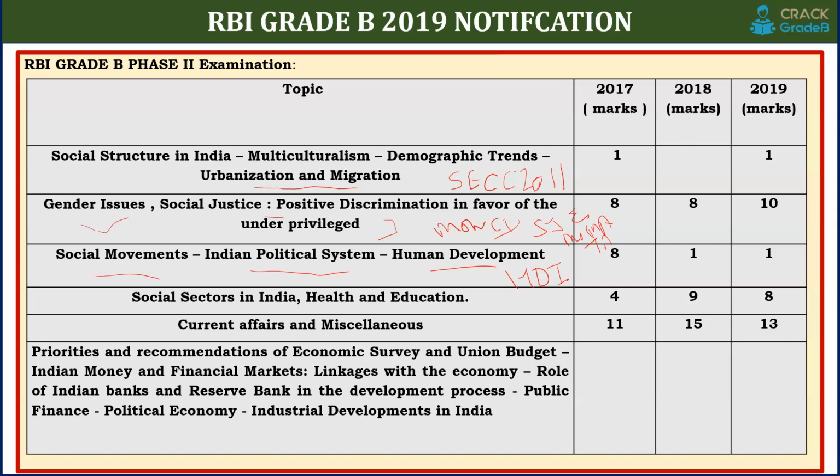For social movements, you can study some famous ones in the static part, and the recent farmer movement is very important. What are the organizations involved in this farmer movement? That is very important.